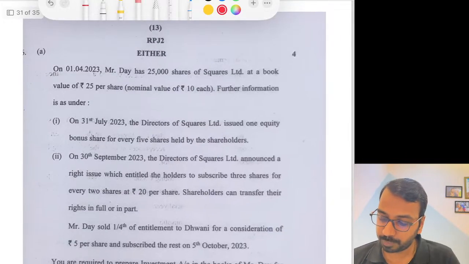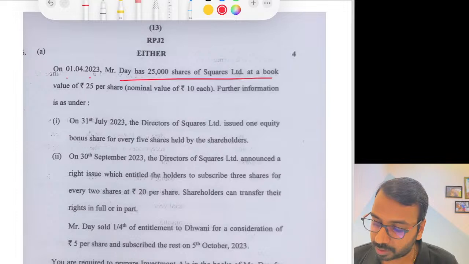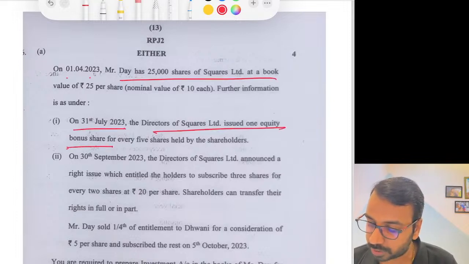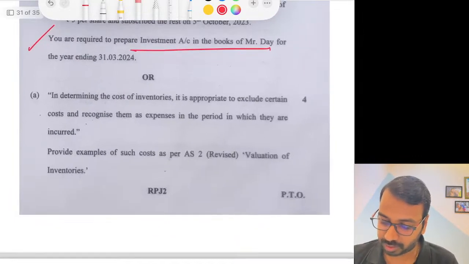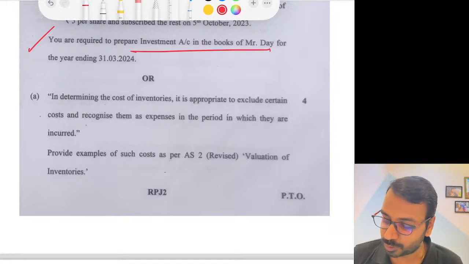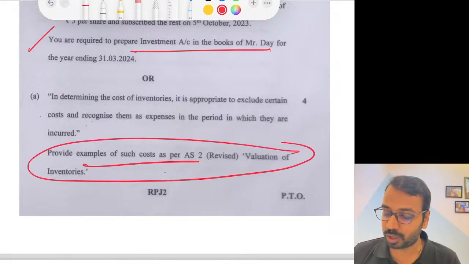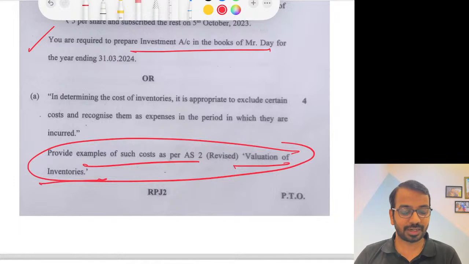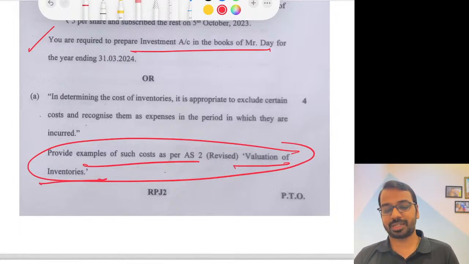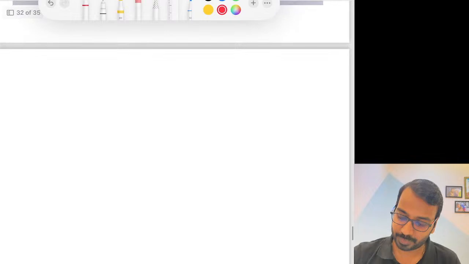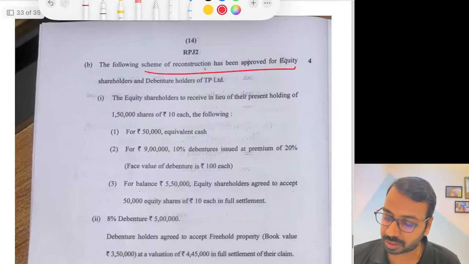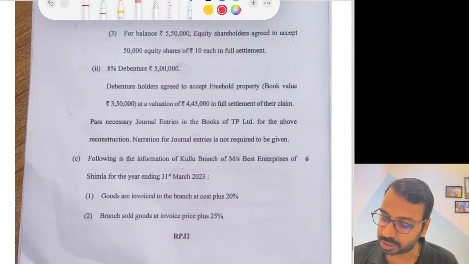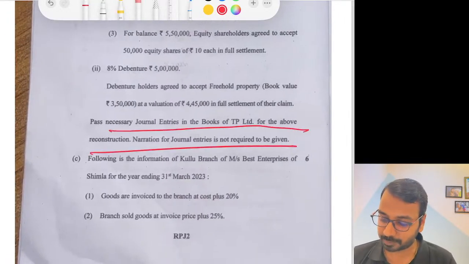Coming to the last question. On 1st of April, Mr. Day had 25,000 shares. On 31st July, they issued one bonus share for every 5 shares. So this is on investment account. Again, a straightforward question. This was easier. Example of costs which are not included in valuation of inventory: your selling and administrative costs, abnormal losses and all of those things. The following scheme of reconstruction was approved. Here only journal entries without narration are asked.